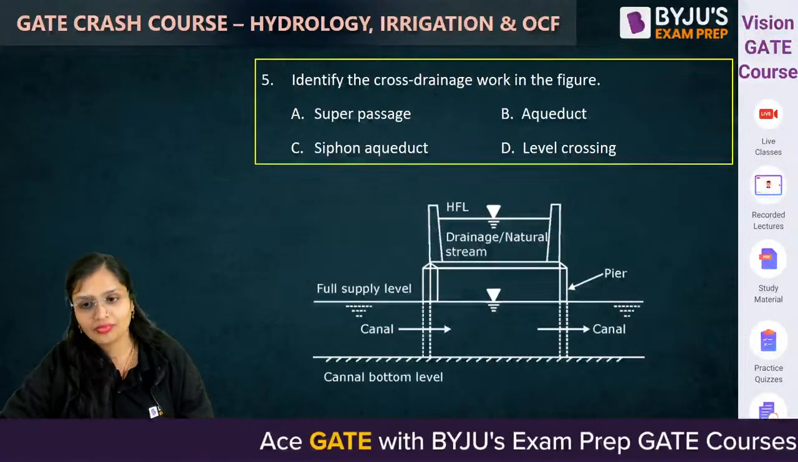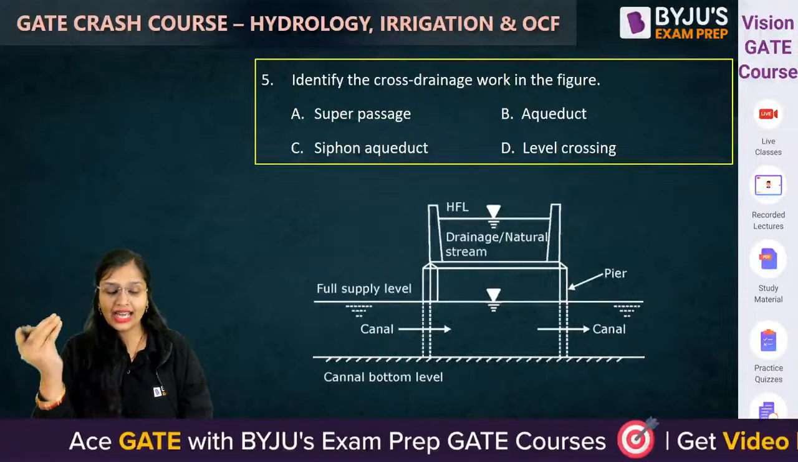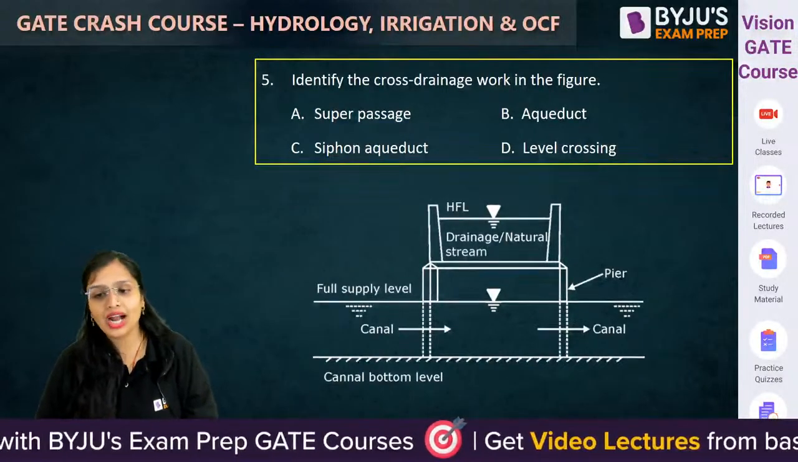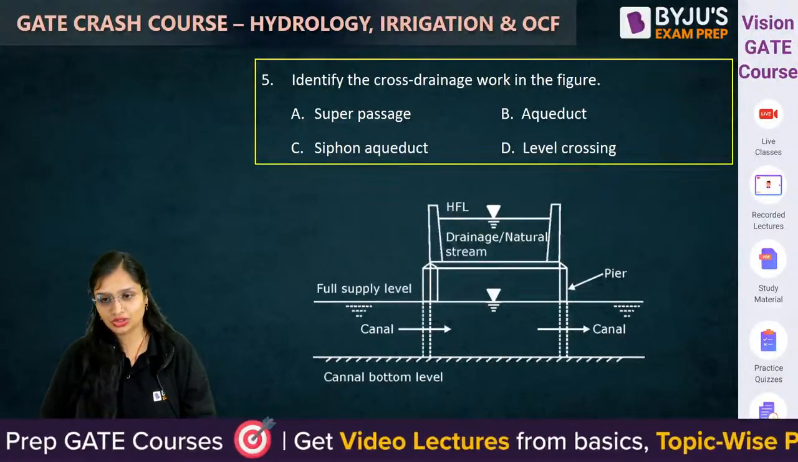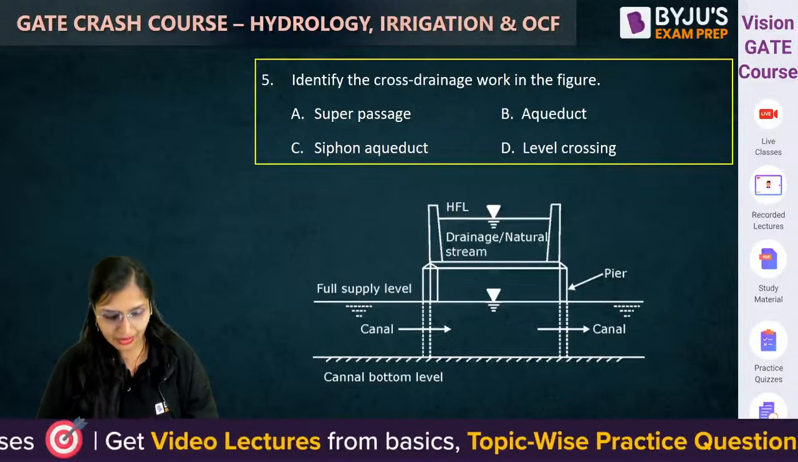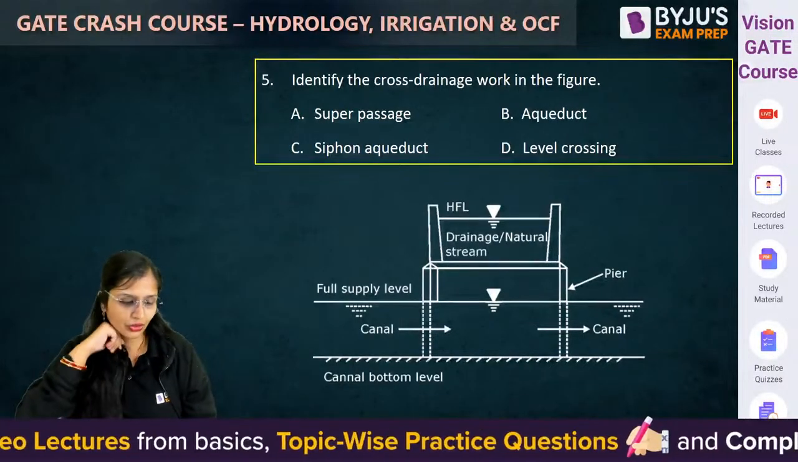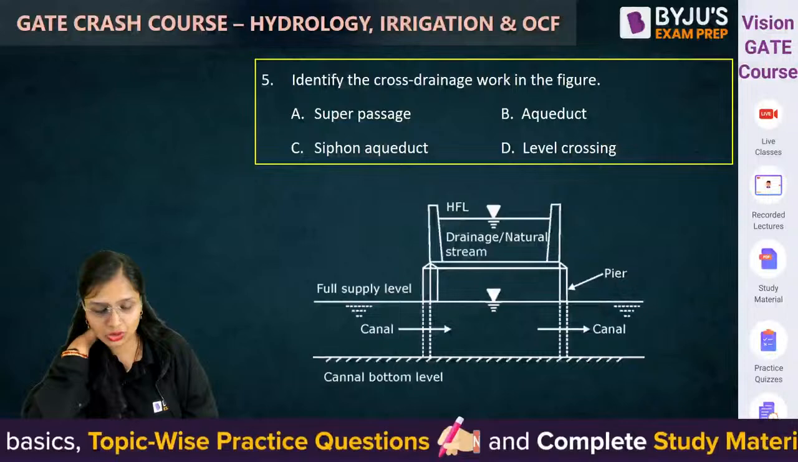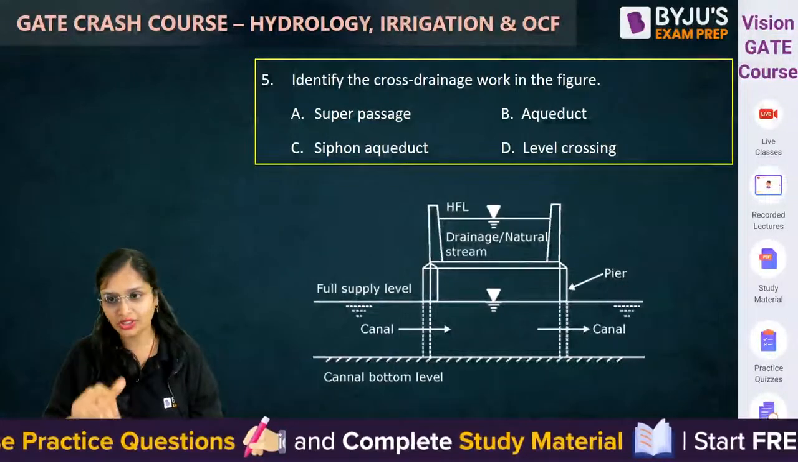Okay. Now, next question. Now this diagram is given to you guys. You have to identify the cross drainage work. Come on. This diagram is given to you and you have to identify the cross drainage work. If you are telling B for the fifth one, then you are wrong.